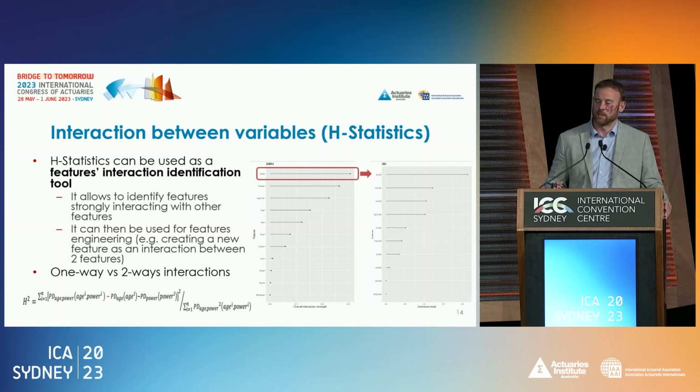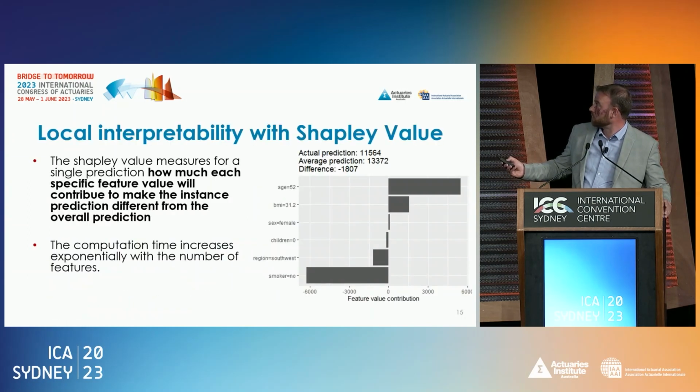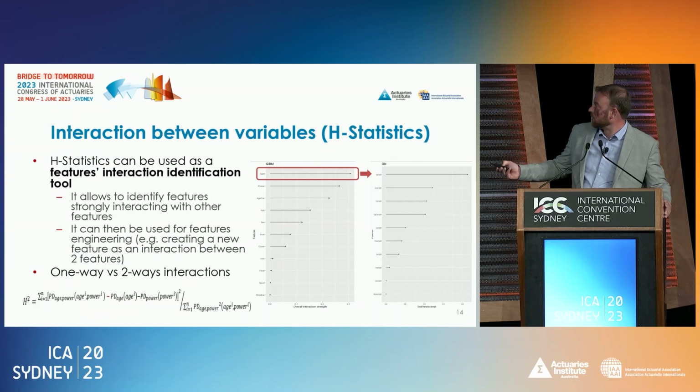So it is interesting to have tools that allow you to detect these interactions. This H statistic allows you to really spot which are the variables that are interacting the most with all the other variables. This is here one-way interaction.